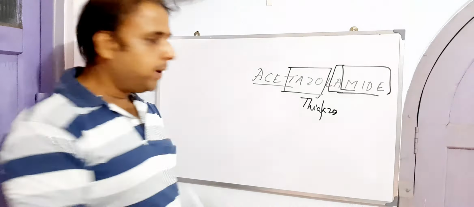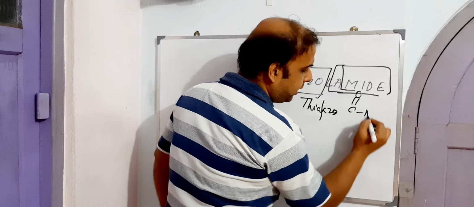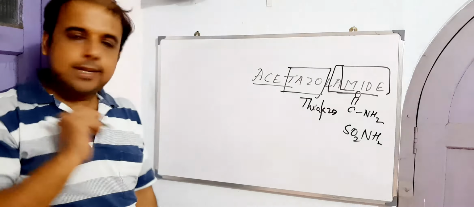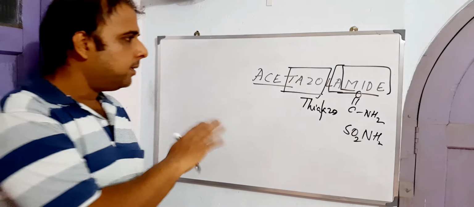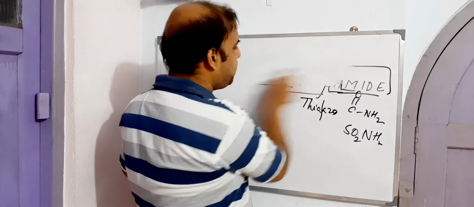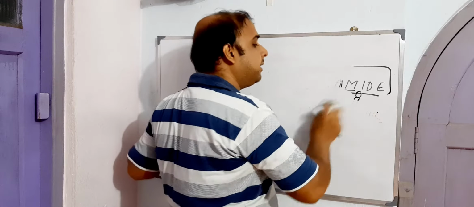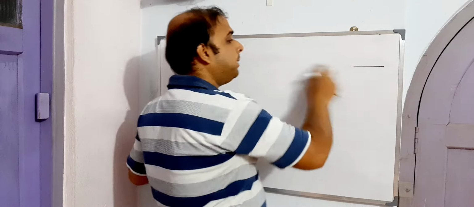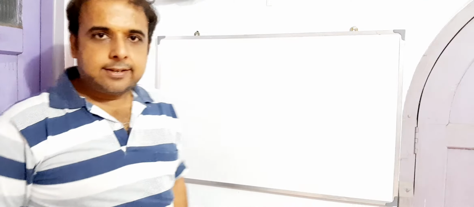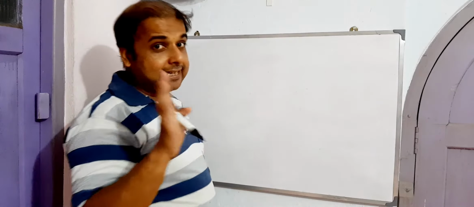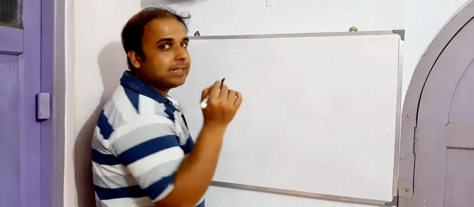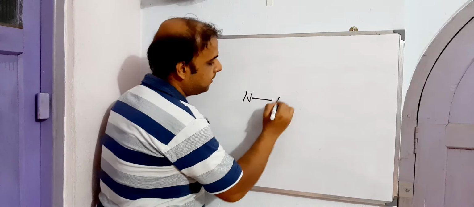That means amide. It may be something like CONH2, it may be something like SO2NH2 as well, right? Let us see what is what. These are the pieces of information that we got from the name itself. Now with all this information, let's try to assemble them in a suitable manner so that we can arrive at the structure of acetazolamide, right? Acetazolamide, as I said, has thiazo in a 5-membered ring system. So how can this be presented? Like this.